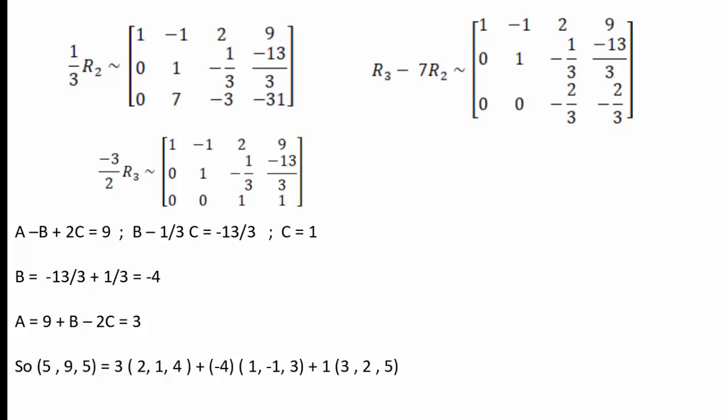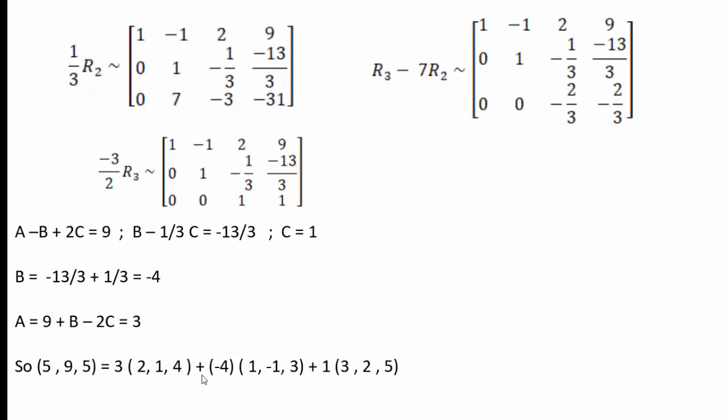Thus, the vector 5, 9, 5 can be expressed as 3 into the vector 2, 1, 4 plus minus 4 into the vector 1, minus 1, 3 plus 1 into the vector 3, 2, 5.